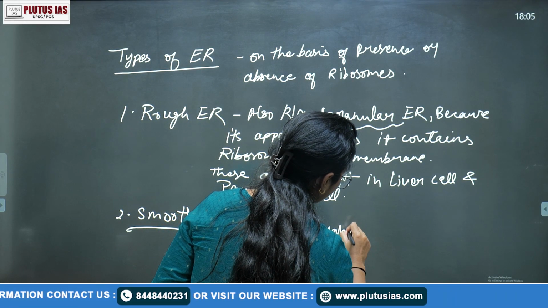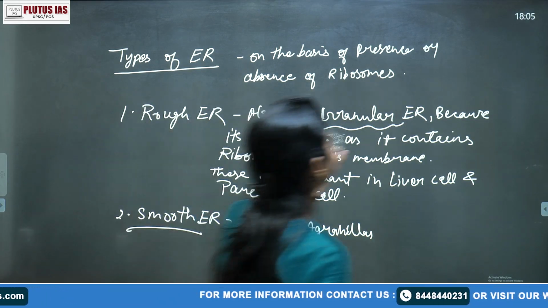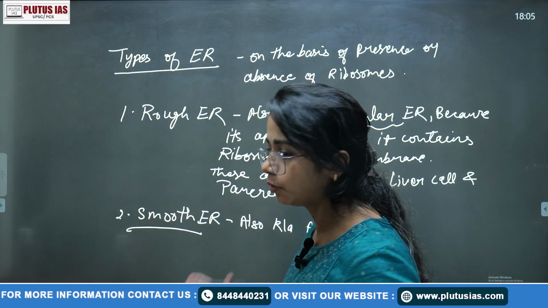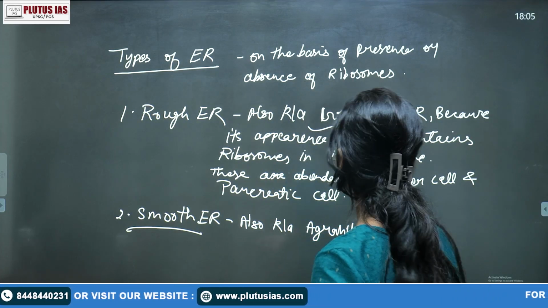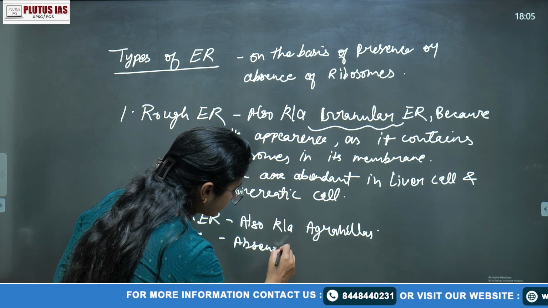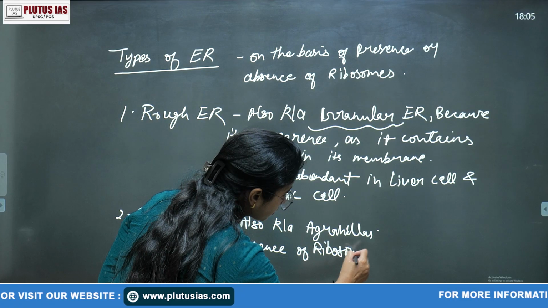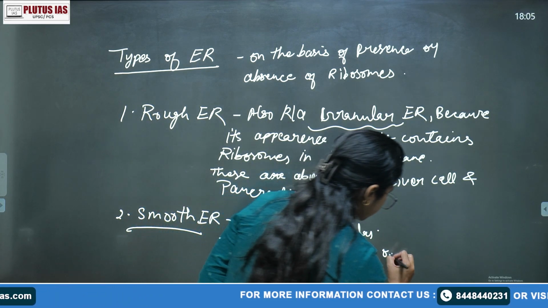In the first, granular one, I have already written how you will form the statement. So here we'll simply write the point: absence of ribosomes on its membrane.